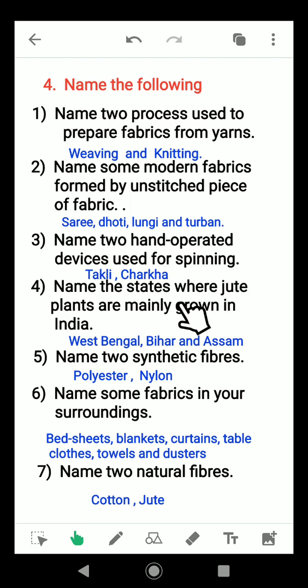Name the states where jute plants are mainly grown in India. West Bengal, Bihar and Assam. Name two synthetic fibers. Polyester, nylon. Names of fabrics in your surroundings. Bed sheets, blankets, curtains, tablecloths, towels, dusters, our cloth materials. Name two natural fibers. Cotton, jute, hemp, etc.